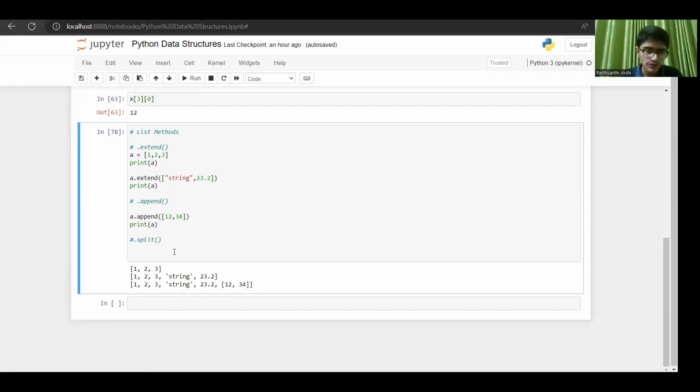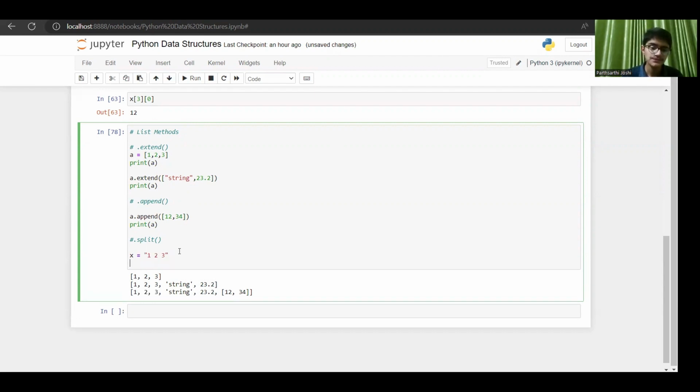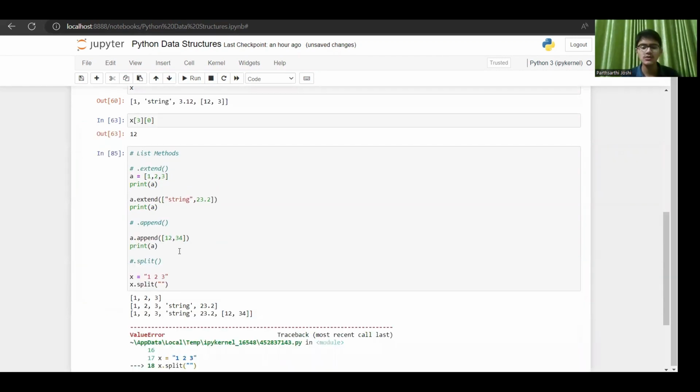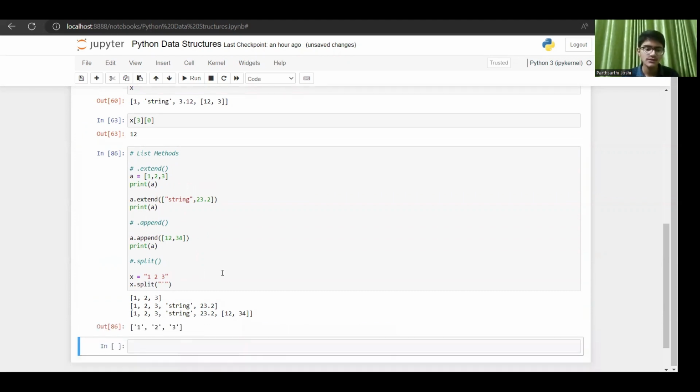Now, guys, coming over to this dot split method, this is not a list method. Sorry, I said list method. This is a string method. So how does this work? If I have a string, say x equal to 1 2 3, separated by a space, and now I write x dot split, what will split do? It will split the string by some character and create a list out of it.